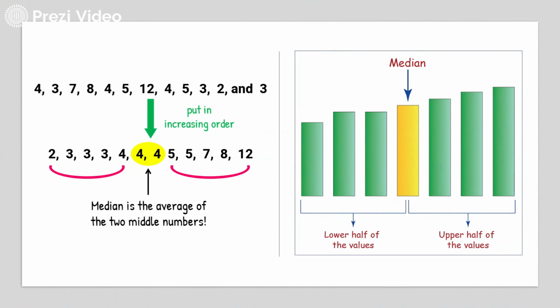But there is another example. Median is the average of the two middle numbers. But one thing you have to take care of is that you have to arrange the data in ascending order.